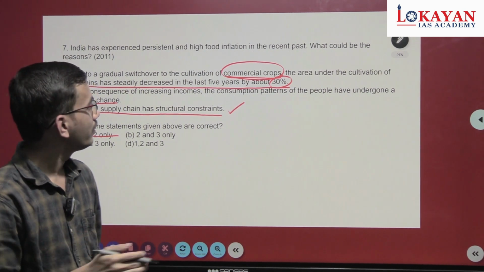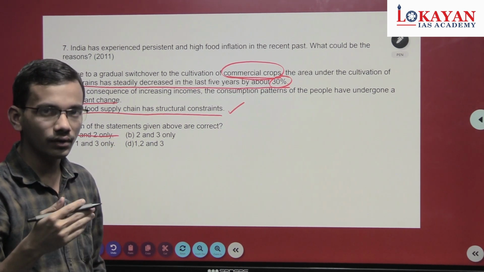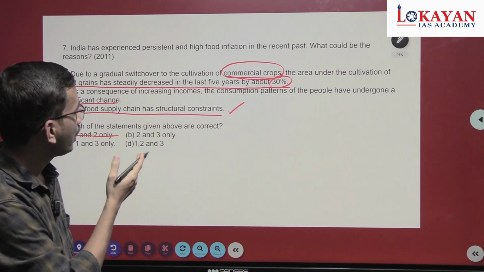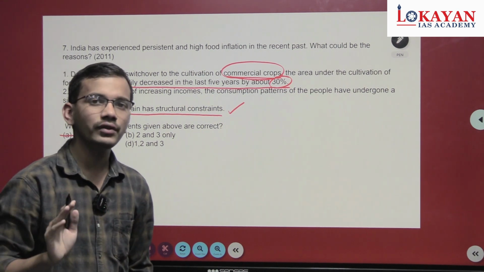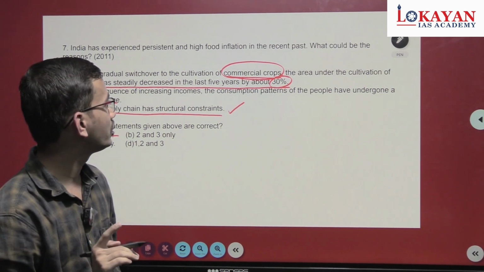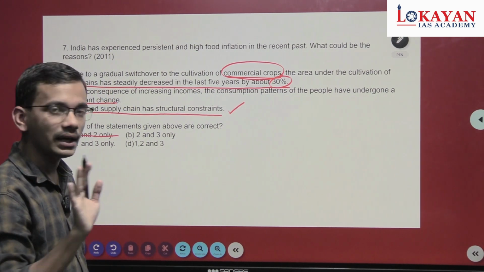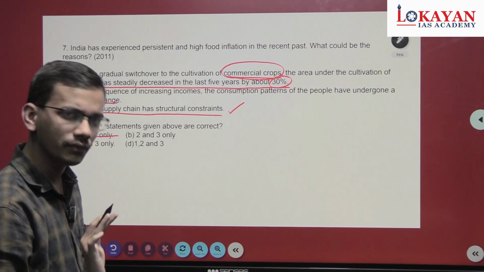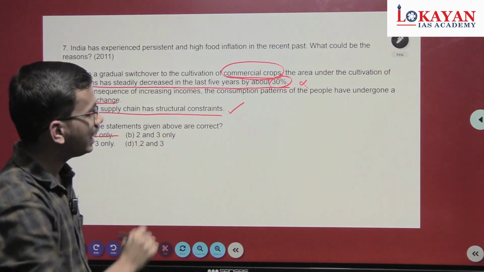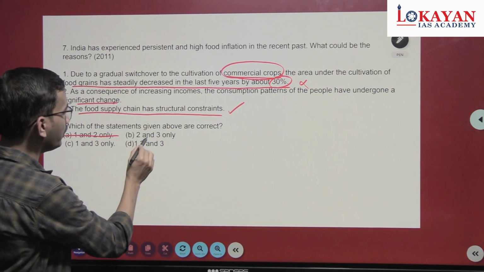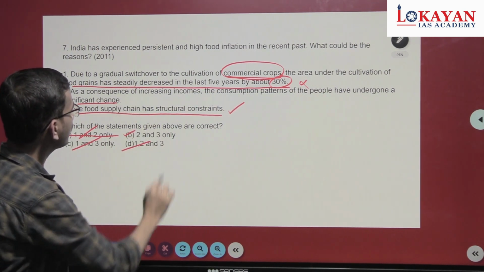Will it be possible that on one hand we are continuously increasing food grain production, and on the other side there is a reduction in area by almost 30%? Yes, in certain cases it is possible with technological intervention, but do not think extremely, just think from a layman's point of view. Will it be possible? No. The first statement is incorrect. As soon as you eliminate the first statement, eliminate options C, D, A. Second is the correct answer.